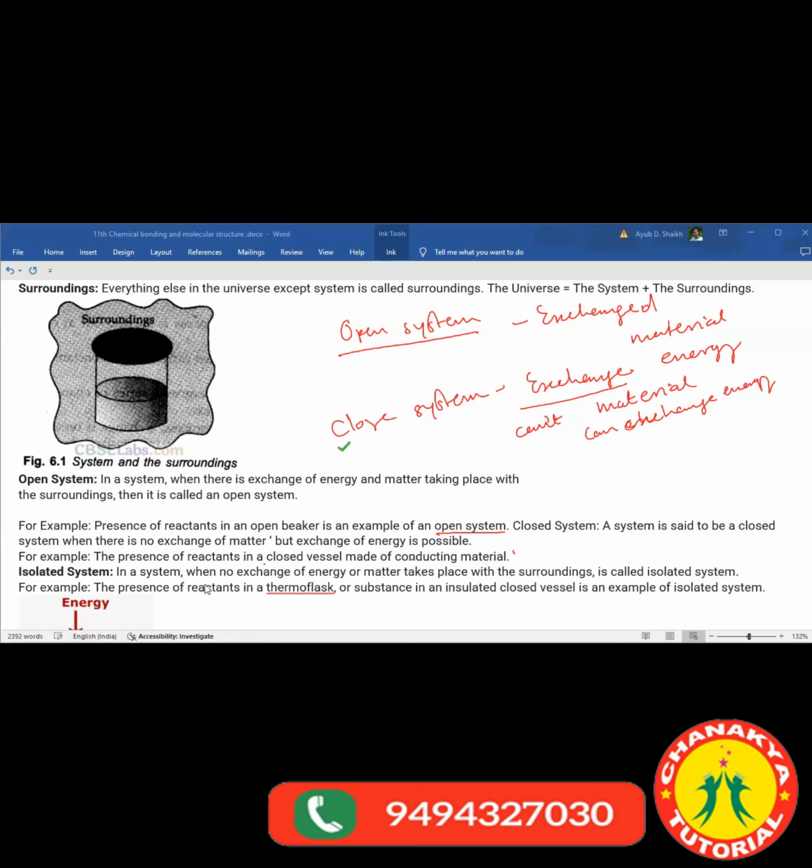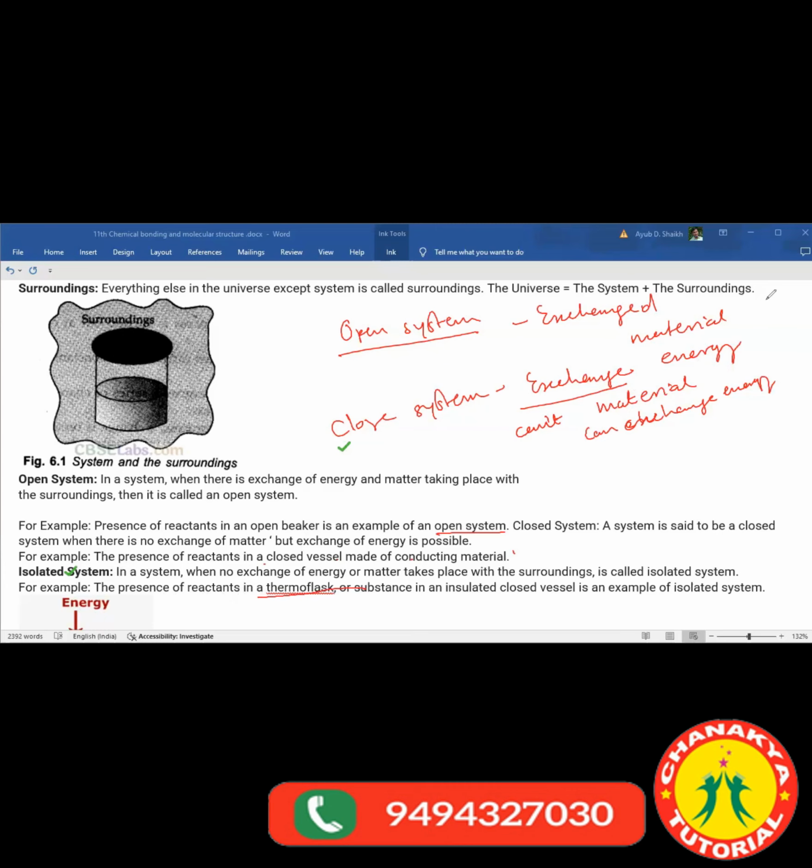Apart from that, the next one is the isolated system. In an isolated system, nothing can be exchanged, neither material nor energy. The example is given here, a thermoflask, right? Yes or no? Thermos, you might have seen.